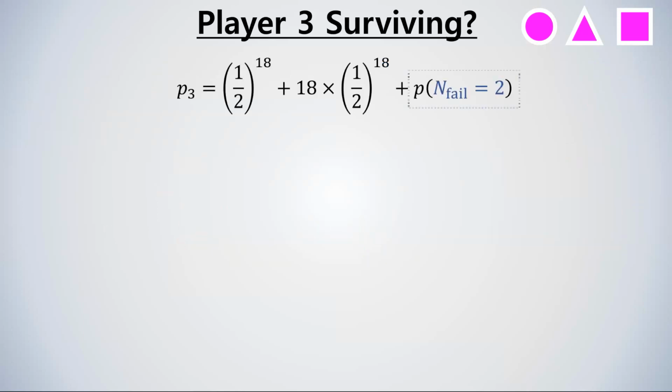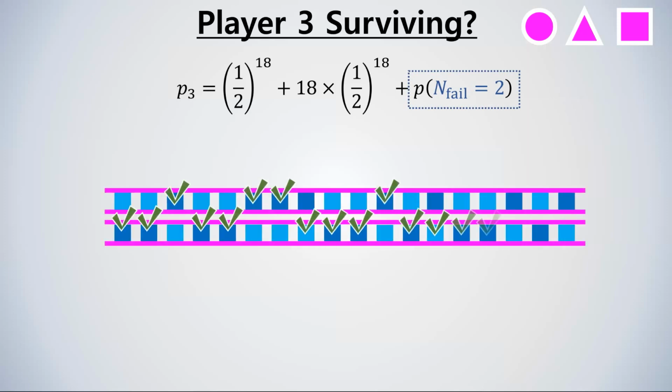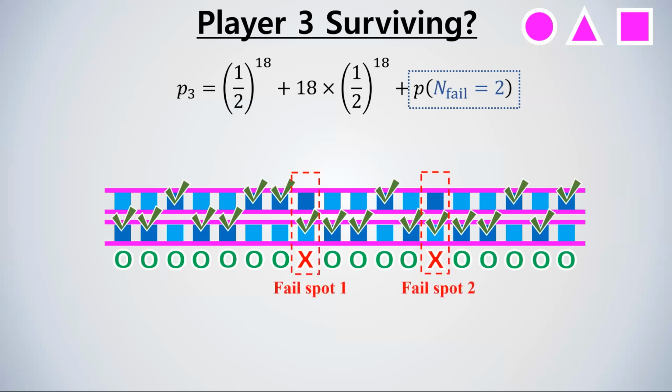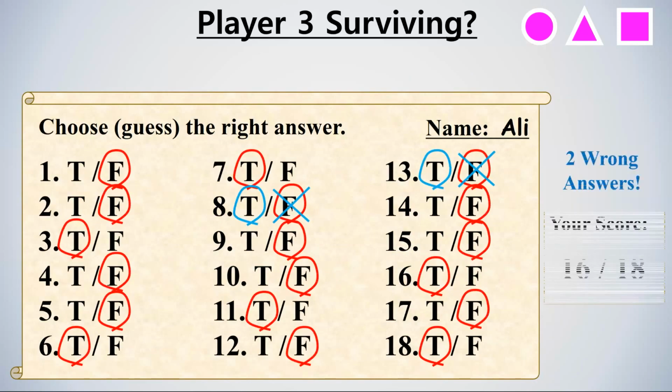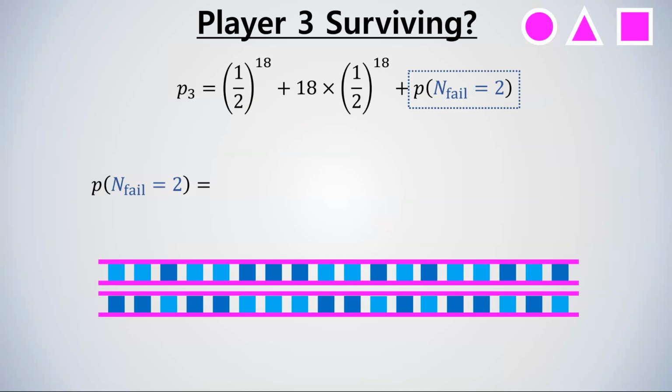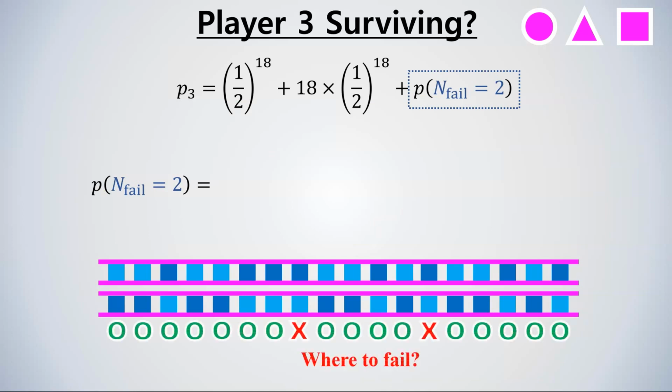So now we have to find out this term. This term is the probability of choosing the wrong glass 2 out of 18 times, or the probability of failing 2 questions out of 18 true or false questions. Therefore, the probability can be calculated like this. First, we have to choose 2 positions or questions out of 18, so we have 18 choose 2 cases.